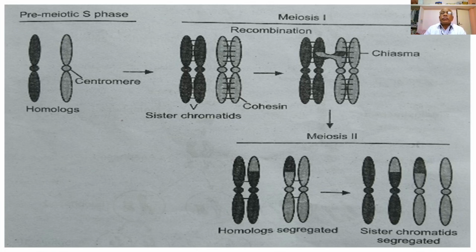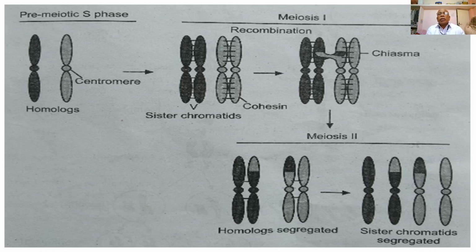Then follows prophase 1. So meiosis 1, the first meiotic division, involves the stages interphase 1, prophase 1, then metaphase 1, anaphase 1 and telophase 1, or again cytokinesis. But during interphase 1 there is DNA synthesis, where chromatin material gets doubled.